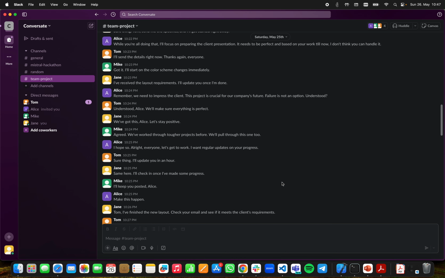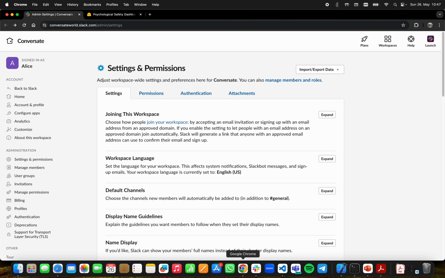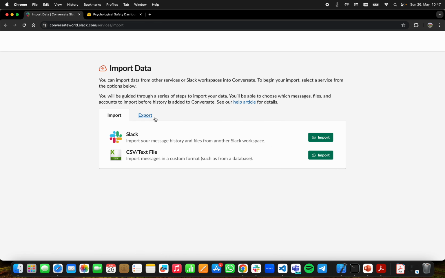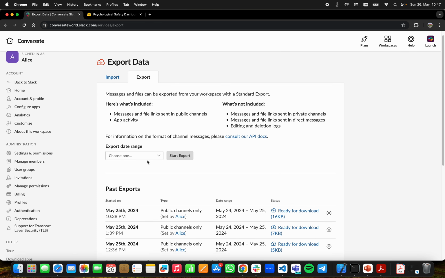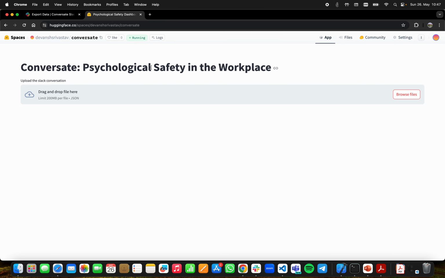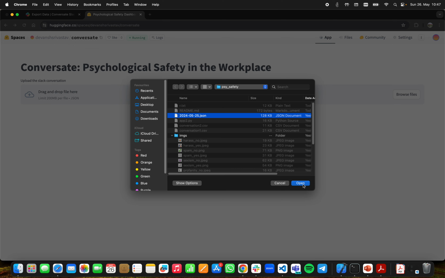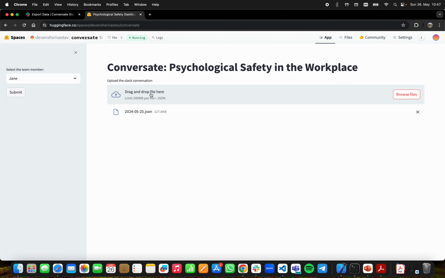So it's a long conversation. Simply in the Slack admin page, we can go to the export option and export the communication for whatever date range we want. Once we have that, we can go to Conversate, where we can simply upload the JSON file. Once this JSON file is uploaded and analyzed, it automatically determines which team members are present in the conversation, or if you want to, you can directly do it for the entire team.